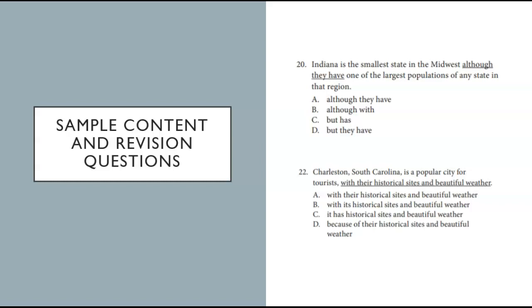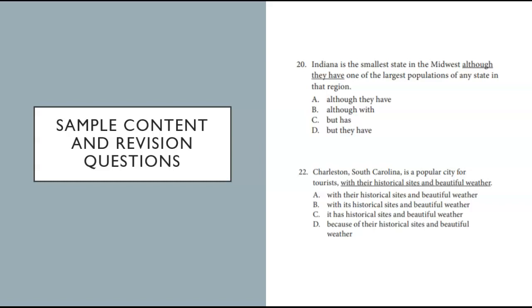Between A and B, which do you think? We're deciding between their and its for describing a city. Since their describes people and its describes things, its would be the better choice. So right now, I'm going to guess that it has to be B or C, the two choices that have it in the answer. Let's read the rest.